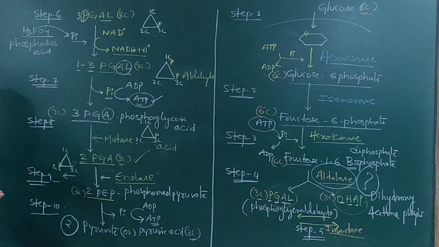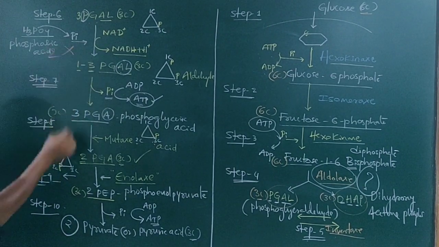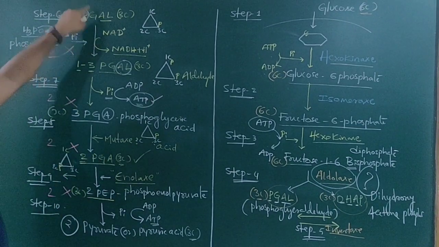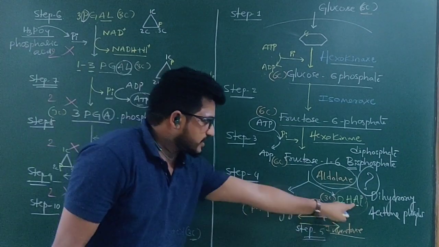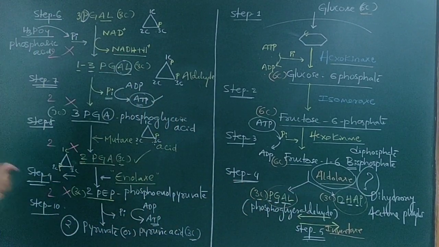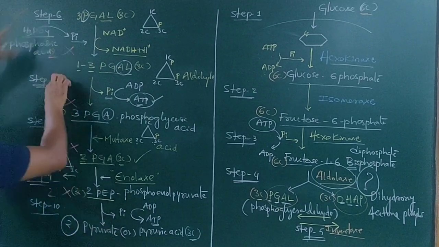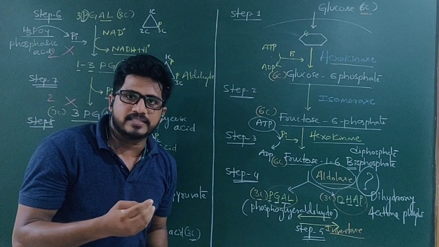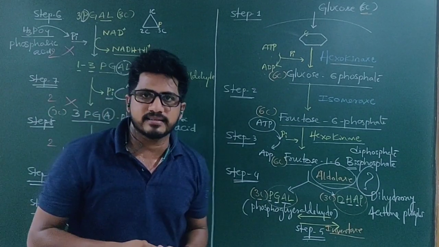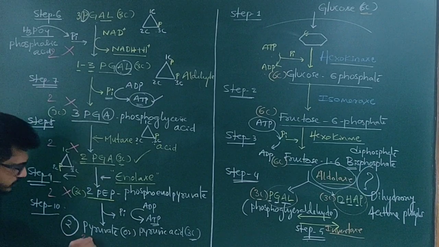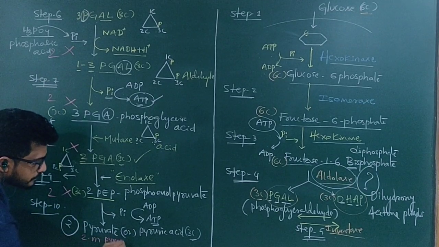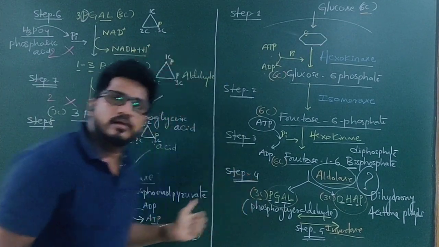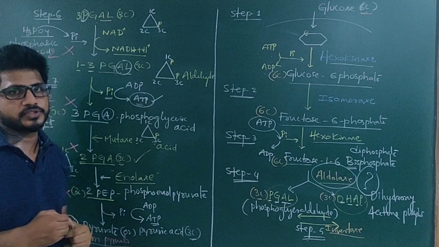Means this reaction into 2, this reaction into 2, this reaction into 2 and this reaction into 2. The first PGAL goes once and the second PGAL is formed, which goes twice. That's why all these reactions, steps 6, 7, 8, 9, all these 4 reactions, take place in the cytoplasm twice in one glycolysis. That is why 2 molecules of pyruvate are formed. What is glycolysis? Breakdown of one glucose molecule into 2 pyruvate molecules.